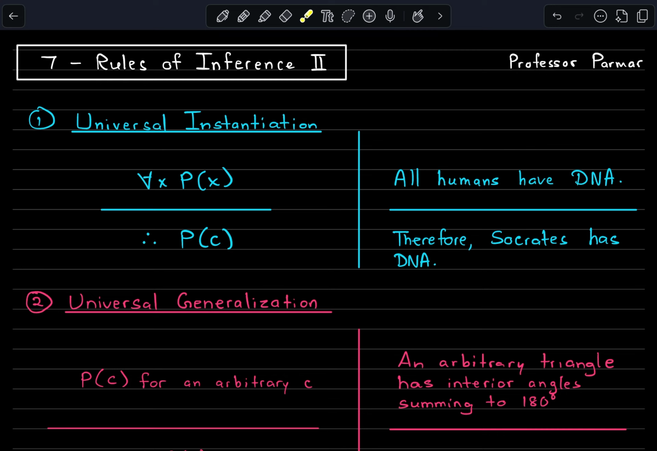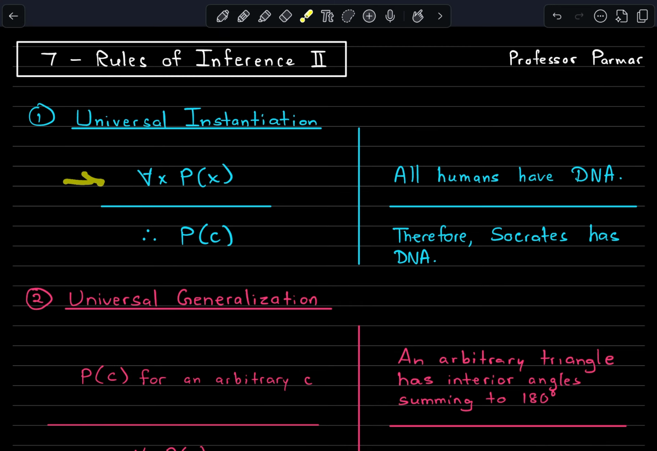To start off, we've got the universal instantiation. This is saying, if we've got the statement for all x, p of x, so all x have this property p of x, we can instantiate this and conclude that this property holds for some c as well. As an example, we've got the statement all humans have DNA, therefore Socrates has DNA.